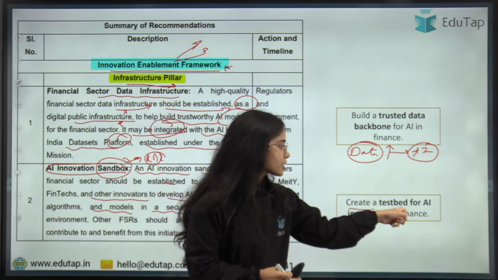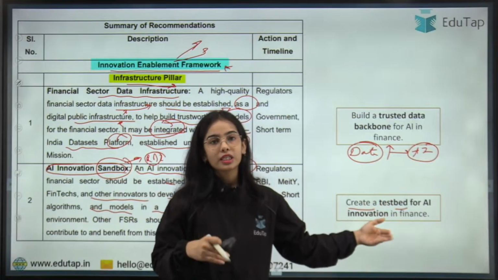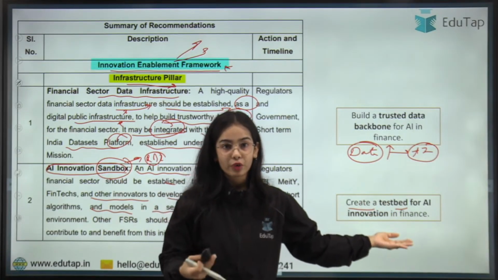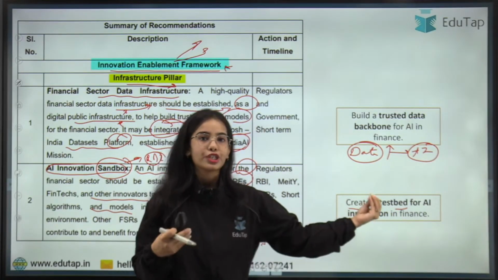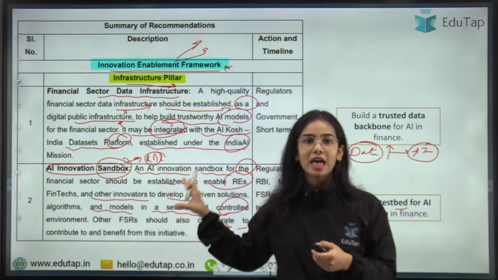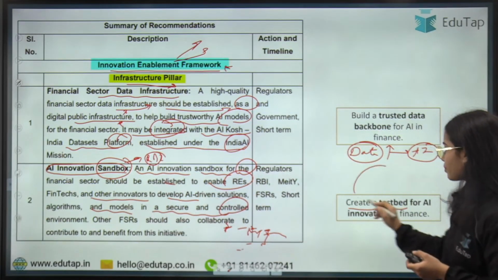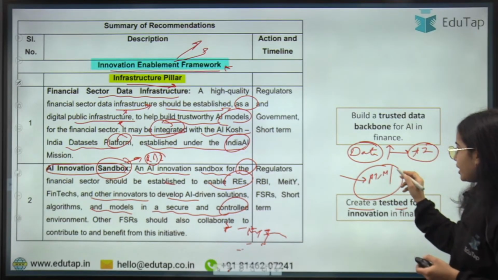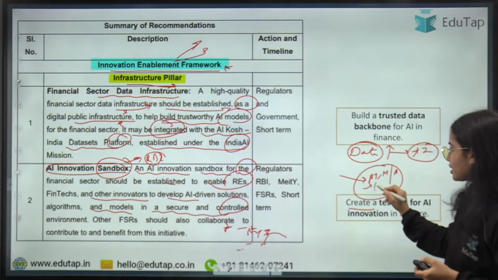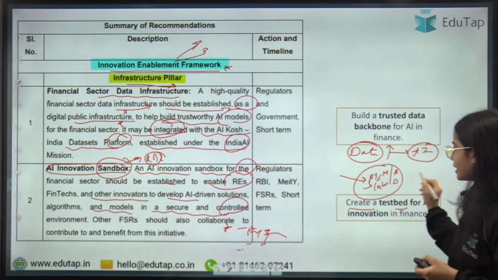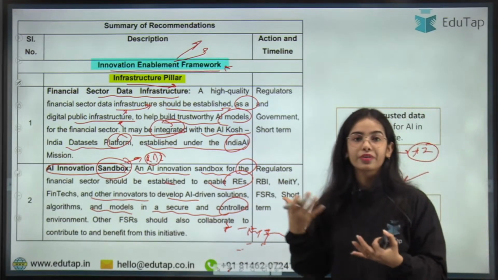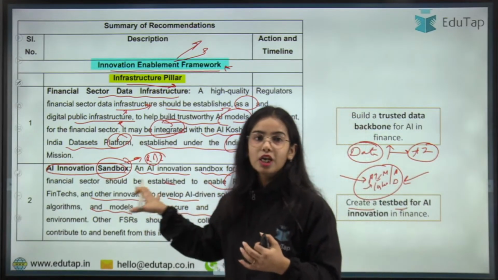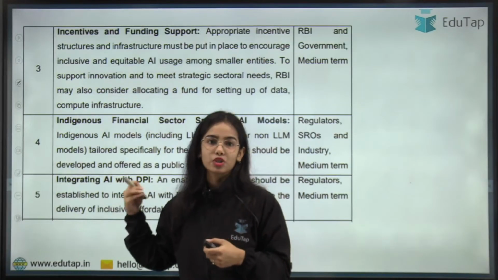So create a test bed where testing can happen, where the development of AI innovation in finance can happen. So an AI innovation sandbox should be developed. This is the sandbox where AI models or AI algorithms will be tested and developed under the regulatory eyes, under the regulatory domain of the Reserve Bank of India. Okay, so this is the AI innovation sandbox that has to be developed.